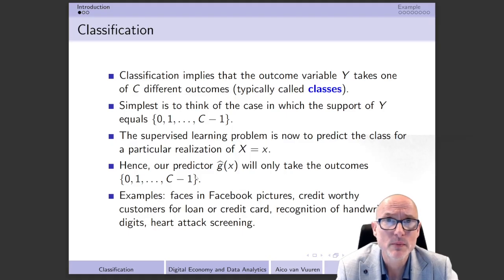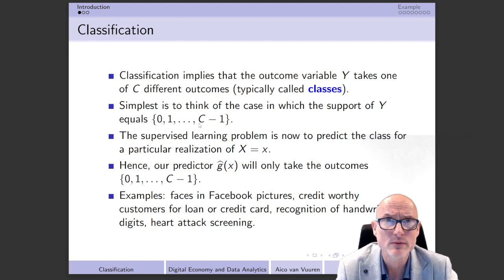That seems to make sense. Why would you want to make predictions equal to 1.5 or 0.5 or pi when we only have as potential outcomes 0 up till c minus 1?